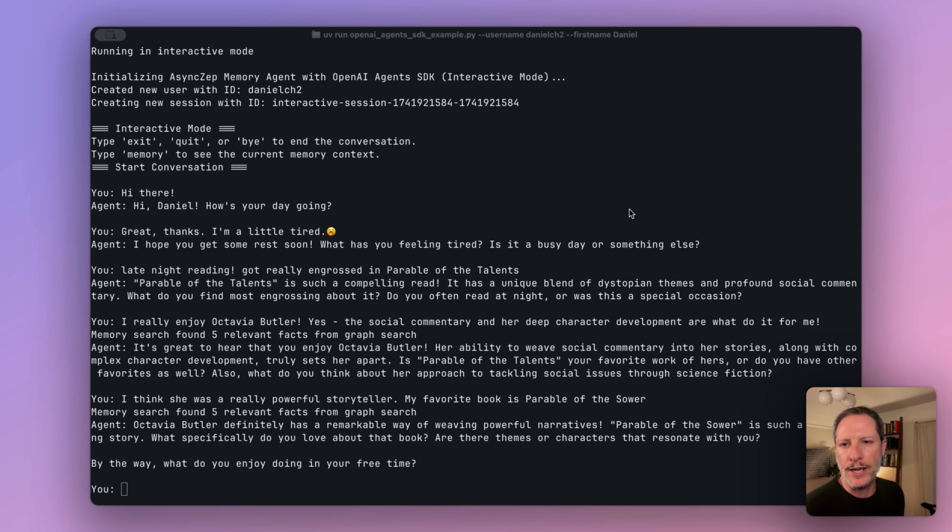I've built a CLI here for the agent, and let's just walk through what I've told it. I've been discussing that I'm a little bit tired, as well as that I was up late because I was reading a book, The Parable of the Talents. We discuss Octavia Butler, who is the author of the book, and then I mentioned that another one of her books, The Parable of the Sower, is my favorite book.